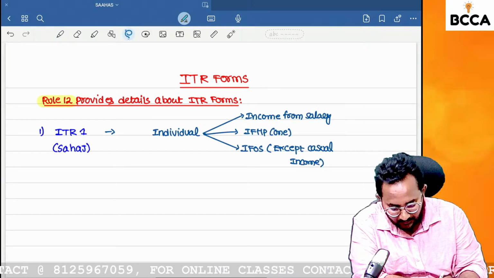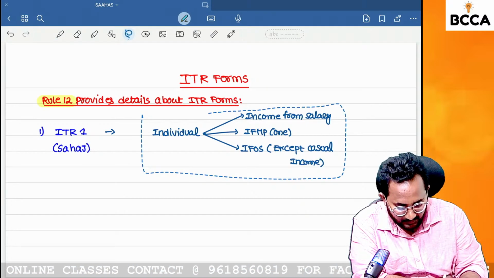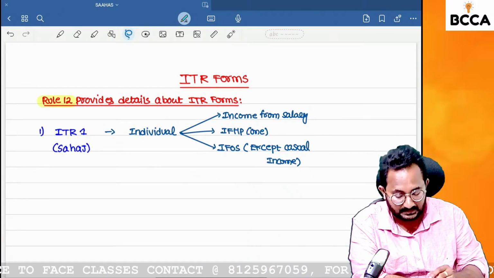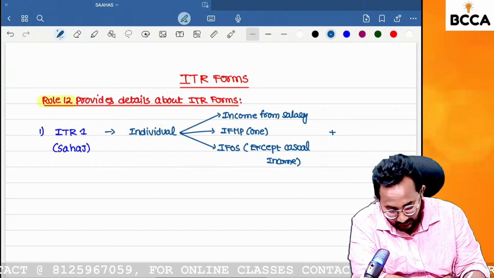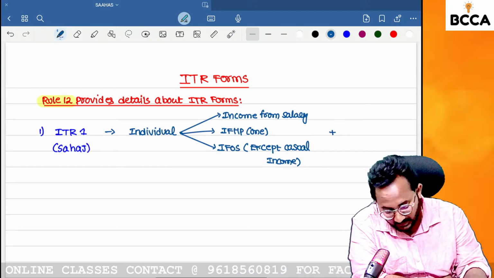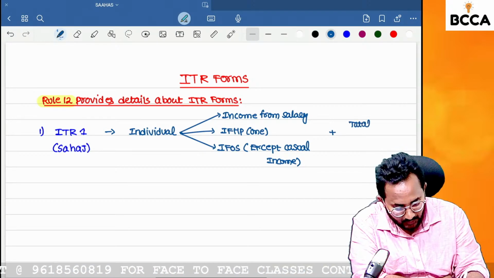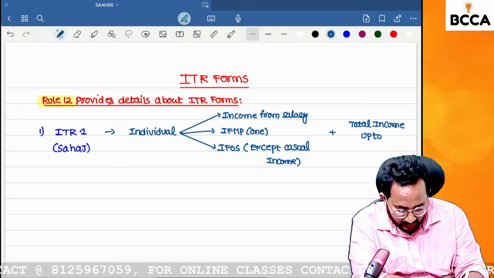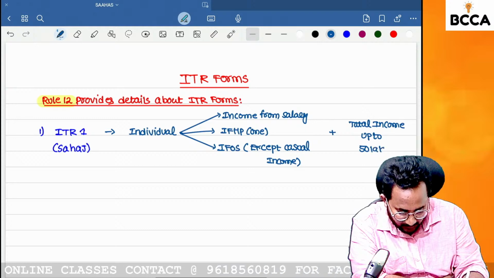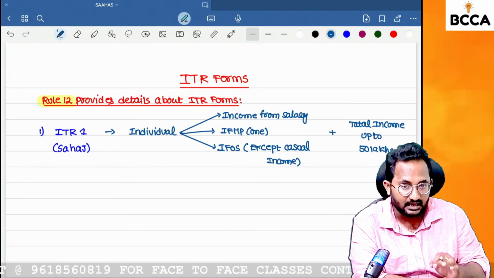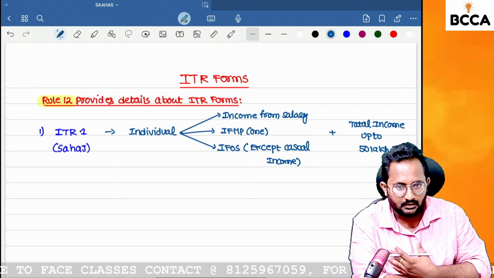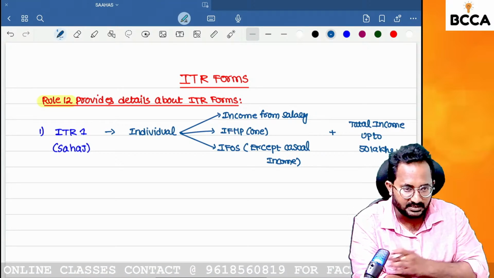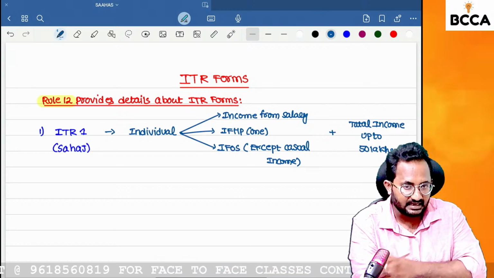So what is the point? If an individual has income from salary, income from house property, and income from other sources except casual income, and his total income is up to 50 lakh, then you can file your return of income with ITR 1. Myself, I'm a salaried employee. I have one house, and there is no income from other sources. And my total income is 30 lakh. Can I file the ITR 1?